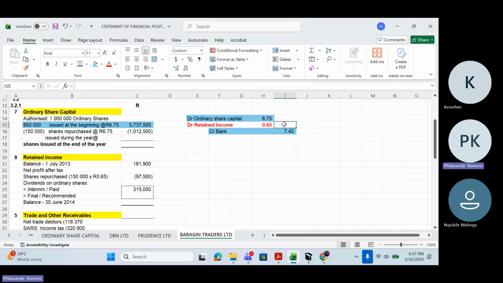So on your journal entries, it's going to be something like this: ordinary share capital we're going to have 1,012,500 if I'm recording the full amount. And then on the retained income, I'm going to have 97,500. And then on the credit side, it's going to be both of these amounts.